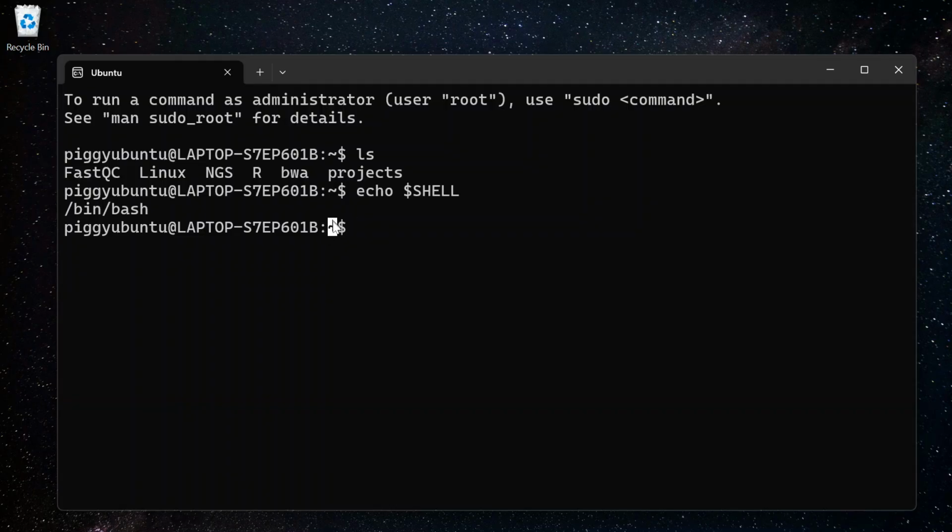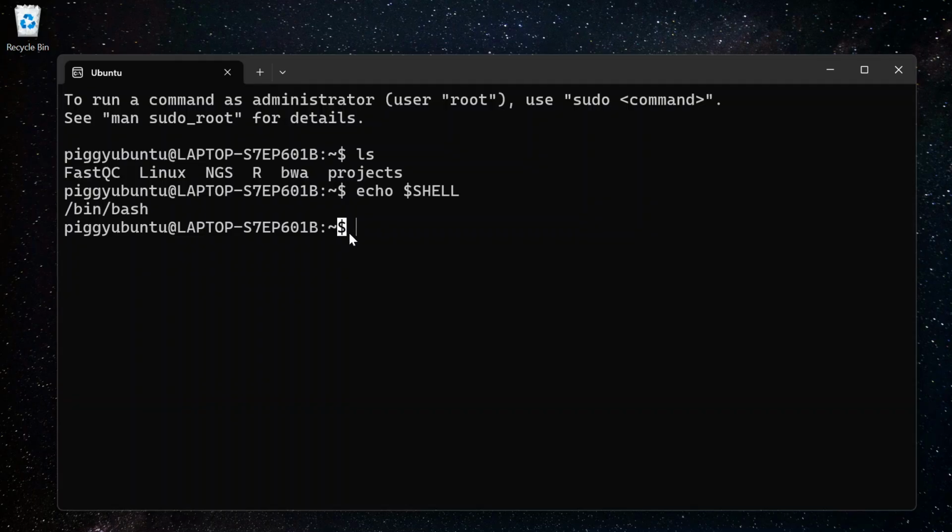But for now, just understand that the symbol here represents that you are inside the home directory. So instead of showing you the full path of where you are in the system, this shell prompt just shows you this symbol, that you are inside the home directory. And then you have this dollar sign.